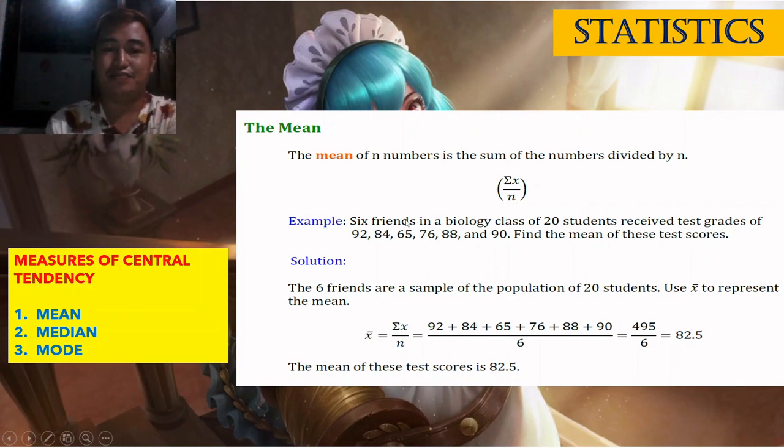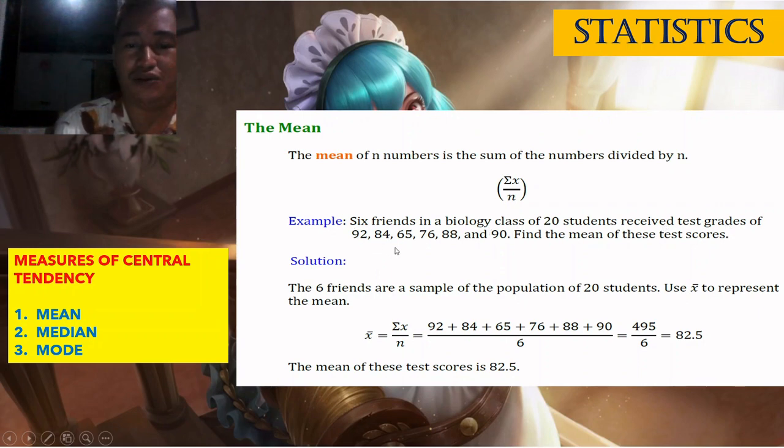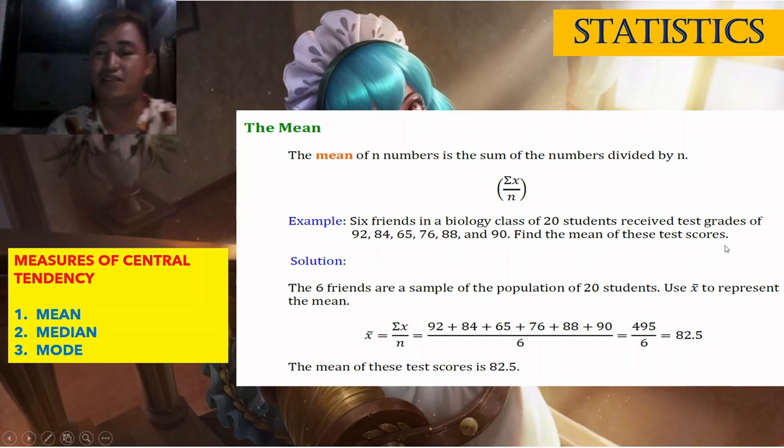So, example. 6 friends in a biology class of 20 students received test grades of 92, 84, 65, 76, 88, and 90. Find the mean of these test scores. So, ang mean niya itong isolve ani class kay mean lang sa sample kay sa 6 lang man naka-friends niya. O diba, mag-friends, mag-best friends sila.